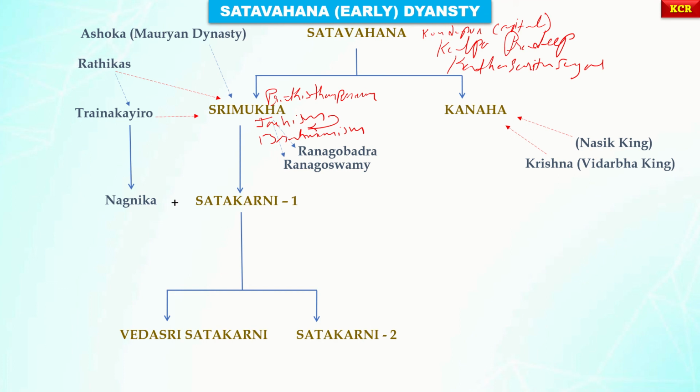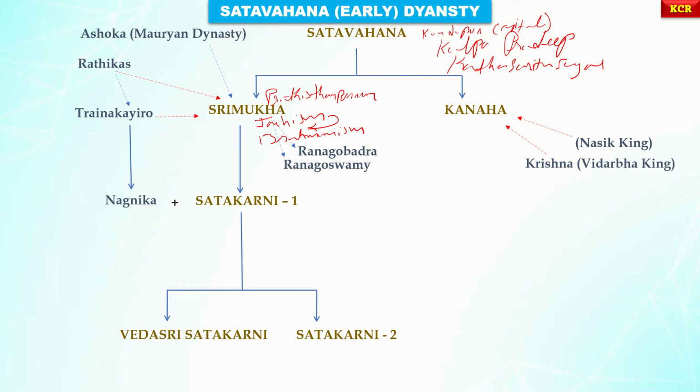Please do remember, guys, along with Pushyamitra Sunga, another threat to the Satavahana dynasty was the king Kharavela. You are well aware of the Kalinga war that happened between Ashoka and the Kalingas. In this, the Kalingas were defeated by Ashoka with the help of Srimukha himself.